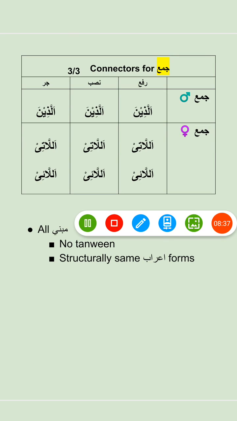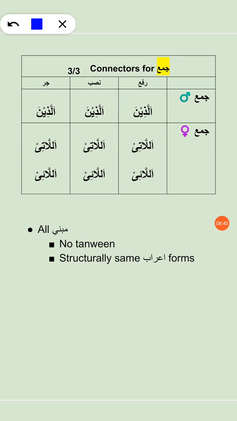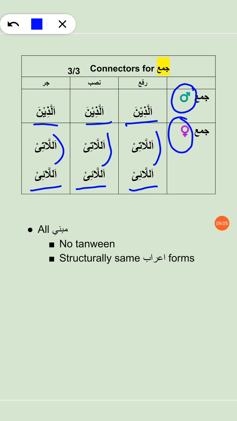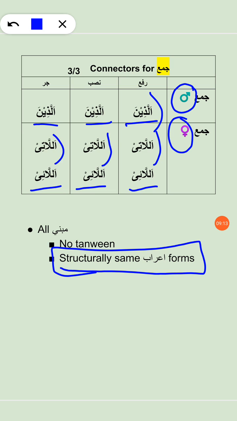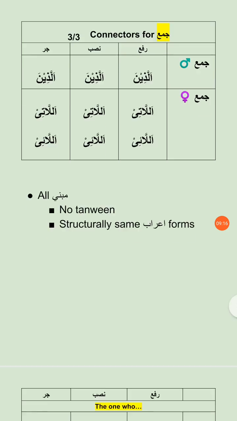Then finally we have the connectors for Jama. They are first for masculine and then for feminine. For masculine we have allazina, a very widely used word, we all know this word. It means all of those who. It's not written here, but that's what it means. And then for feminine we have allati, once again mabni, or allai, once again mabni. Of course, this allazina is also mabni, as you can see that the Arabic forms are identical. So, this was our connectors.